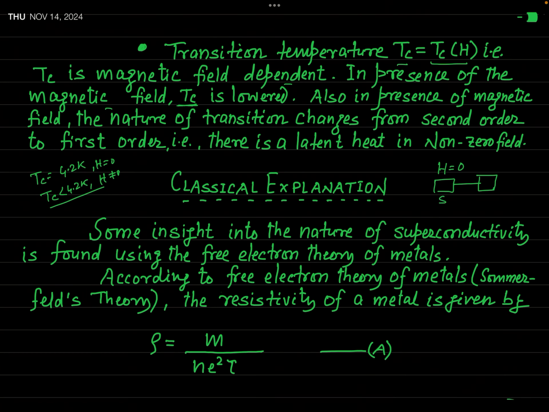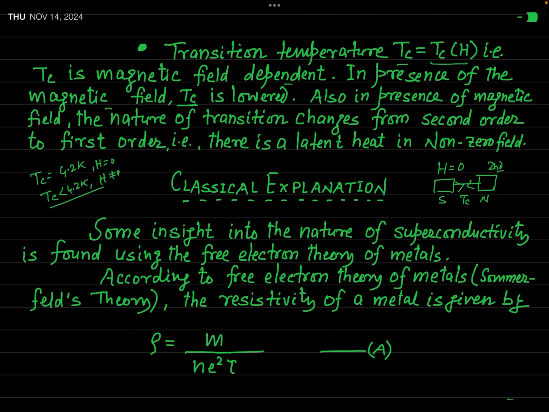This is the superconducting state and this is the normal state. And there is a transition from superconducting state to normal state or normal state to superconducting state at temperature Tc. Then this phase transition is a second order phase transition.